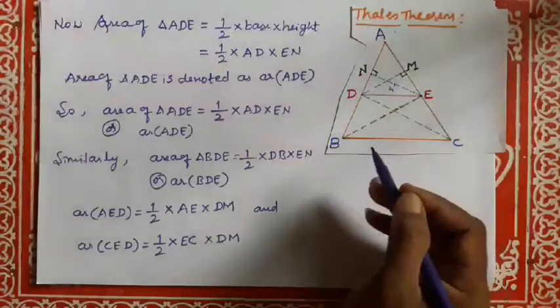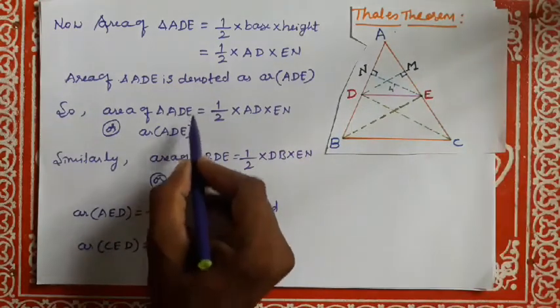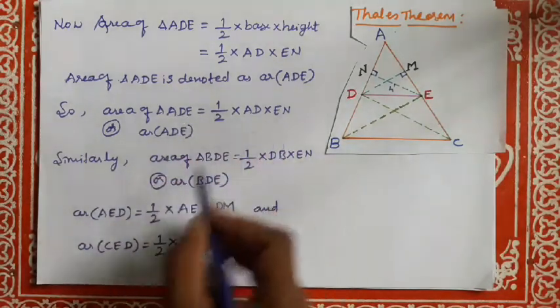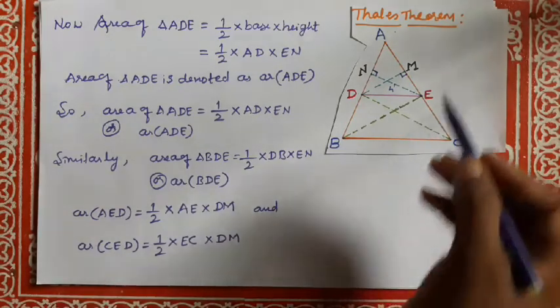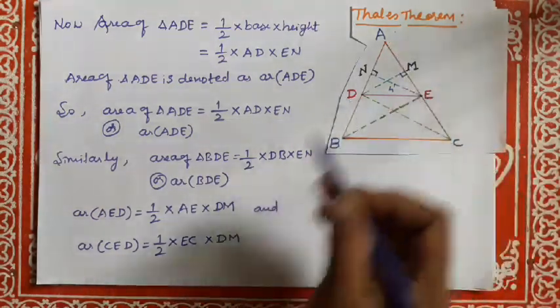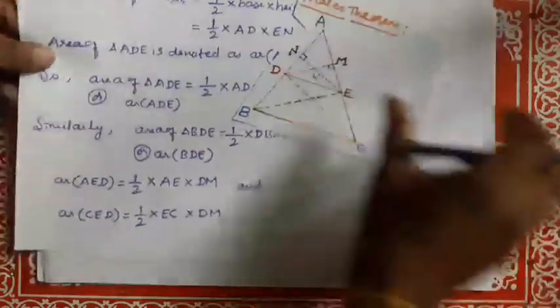Dear students, now area of triangle ADE divided by area of triangle BDE, and area of triangle AED divided by area of triangle CED.